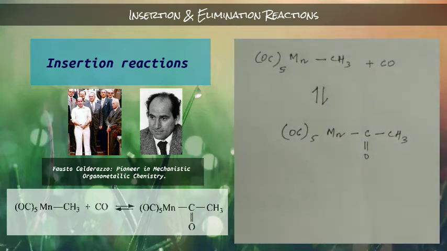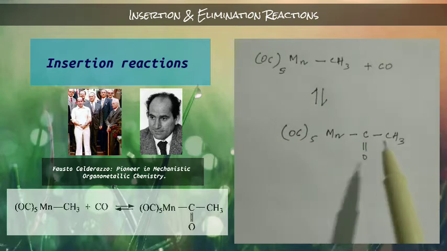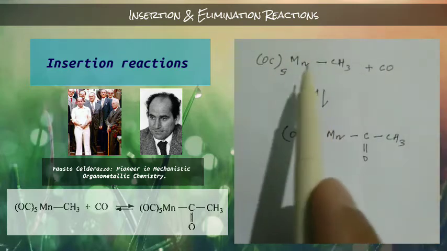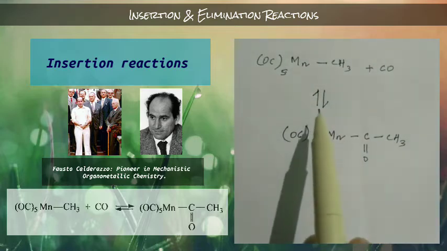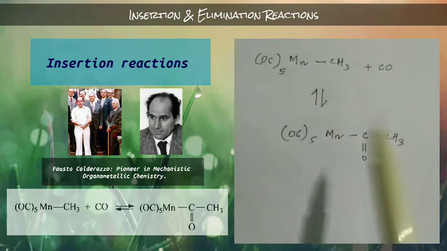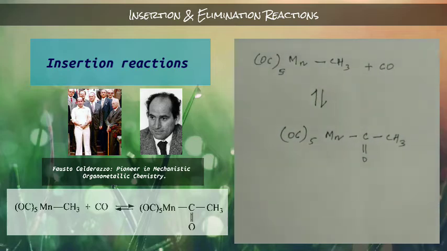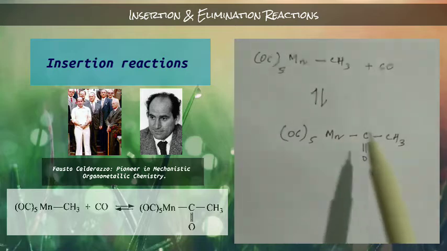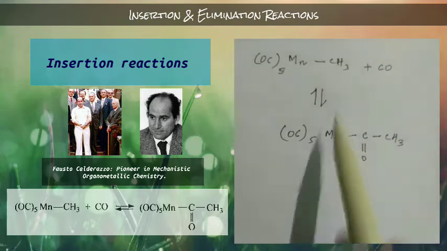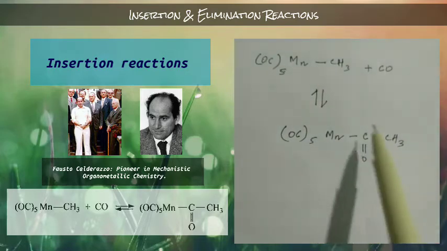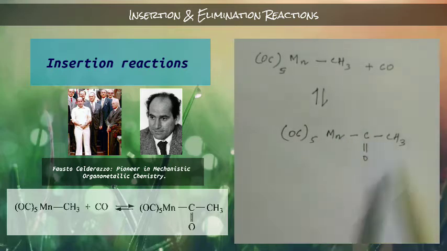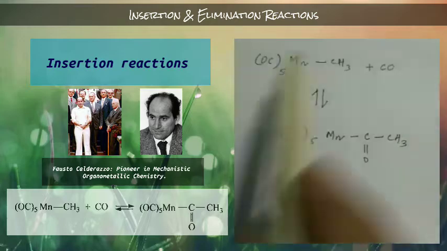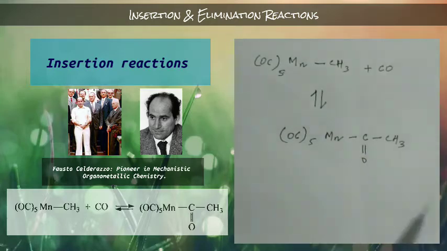Sometimes the reverse reaction is known as de-insertion, or sometimes decarbonylation, because this carbonyl group is removed from this organometallic product and forms these two. Most broadly, we can say this is an example of an elimination reaction.